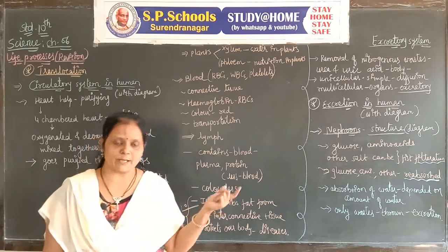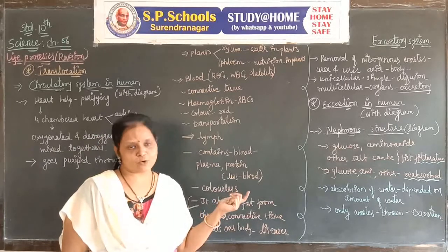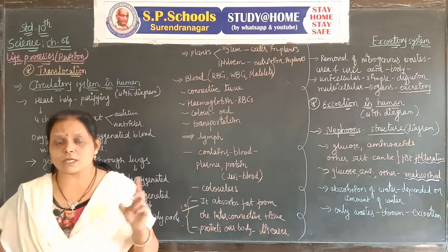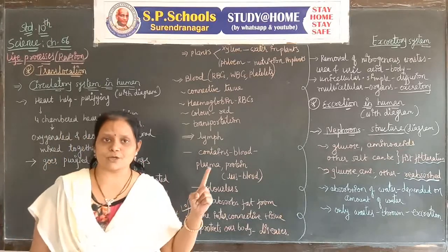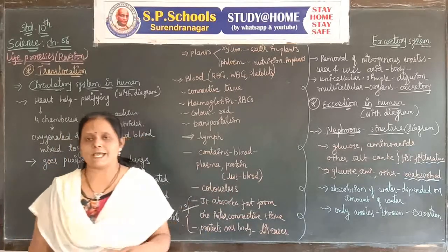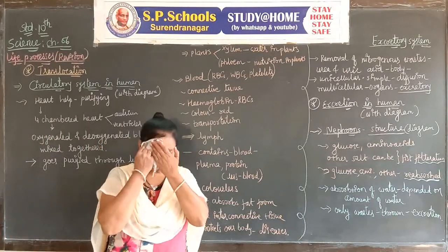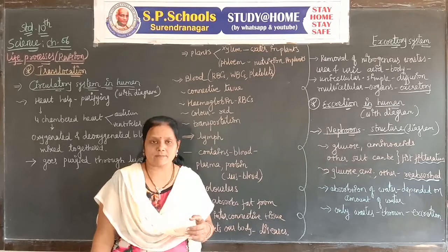Heterotrophic nutrition can be divided into three parts. Then you have to study about the digestive system of human and the digestive parts of the human with explanation and diagram.